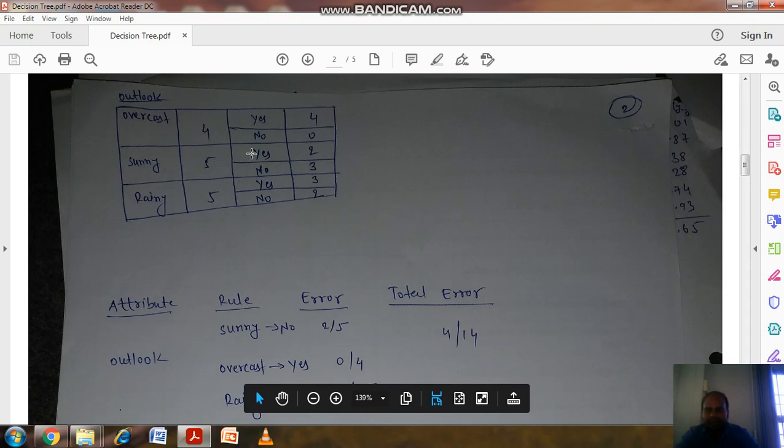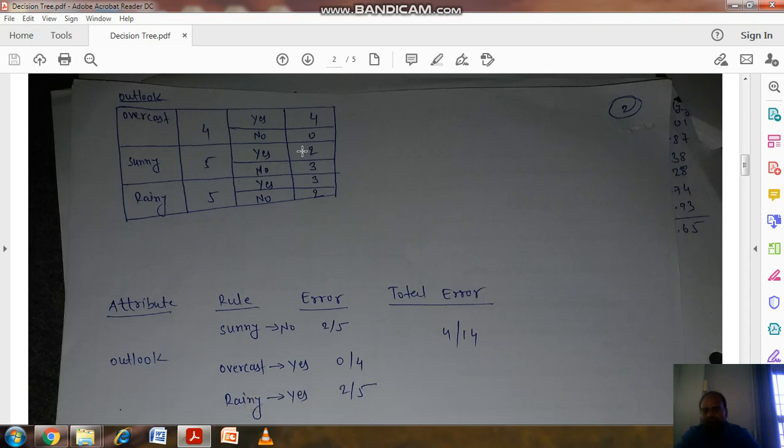Similarly, come to the sunny case. In sunny, there are 2 values, yes and no. Corresponding to yes there are 2 values, and corresponding to no, 3 values are there. So we'll make a rule. The highest value is 3.